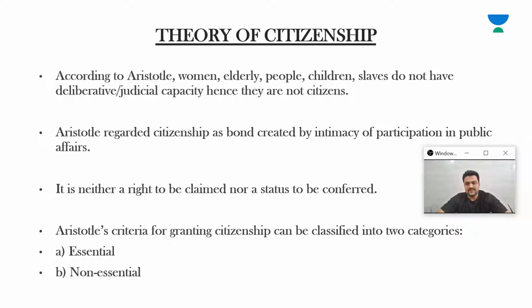Now, who are the citizens? What is the criteria to qualify or to become a citizen? And what are the criteria for being disqualified from holding citizenship? I'm going to discuss all that in this very video.